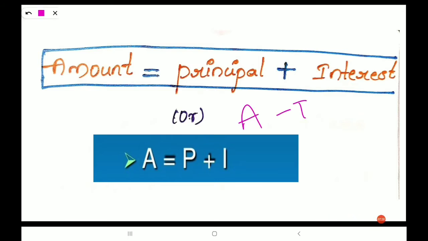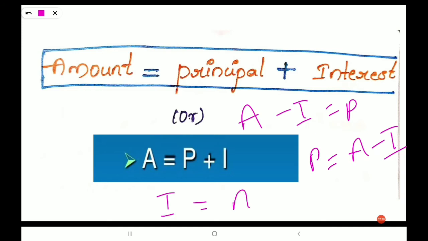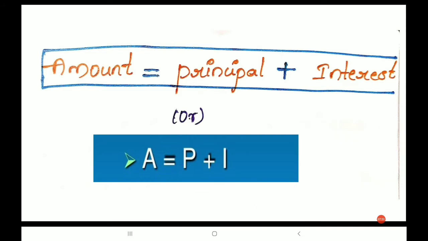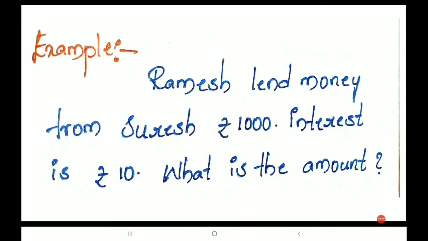A minus I is equal to P, or we can write P is equal to A minus P... sorry, P is equal to A minus I. Suppose if you want I, we can write I is equal to A minus P. Write down these two, this one as well as this one. This we may use in problems while solving the problems.